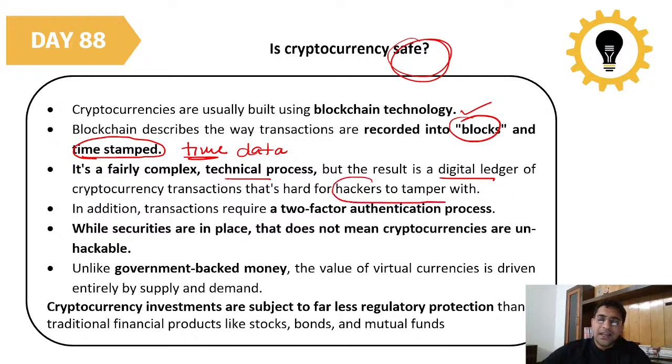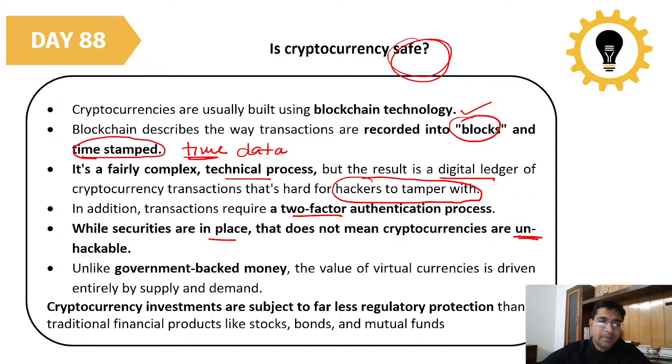So hackers cannot easily tamper with that, because if hackers wanted to tamper with this, they would have to tamper with millions of computers personally. So the whole life of that hacker will go in changing only one single transaction on the block. So that is why this is called the safest currency all over the world, like blockchain technologies. In addition, transactions require a two-factor authentication process. While securities are in place, that does not mean cryptocurrencies are unhackable. They are hackable, but not to that extent.